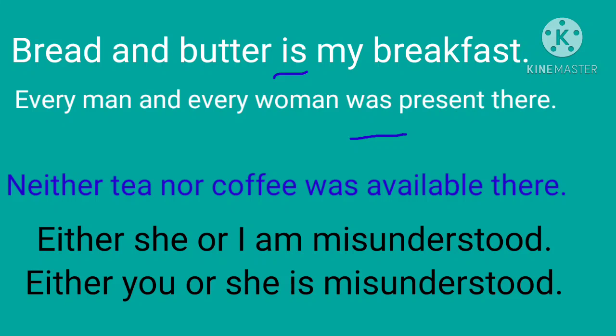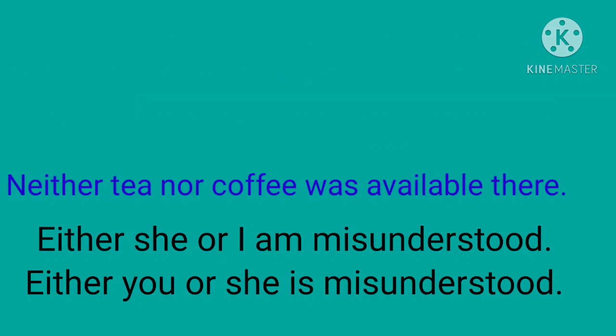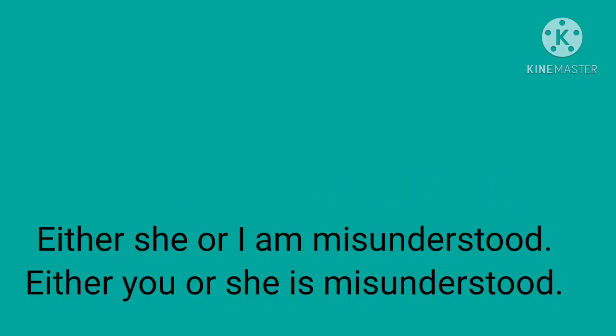Two or more singular subjects connected by either or, neither nor take a singular verb. For example, neither tea nor coffee was available there. When two subjects connected by either or, neither nor belong to different persons, the verb agrees with the nearer subject.